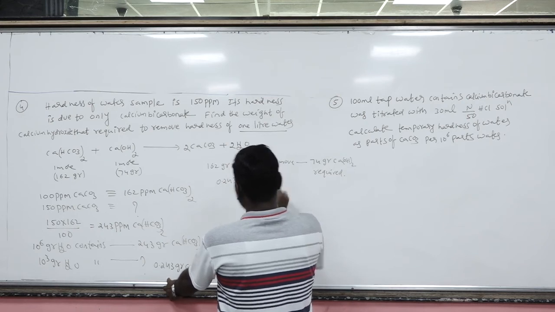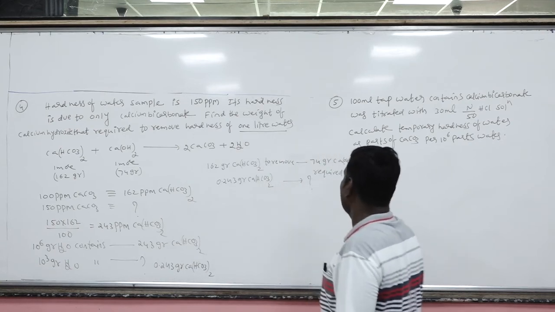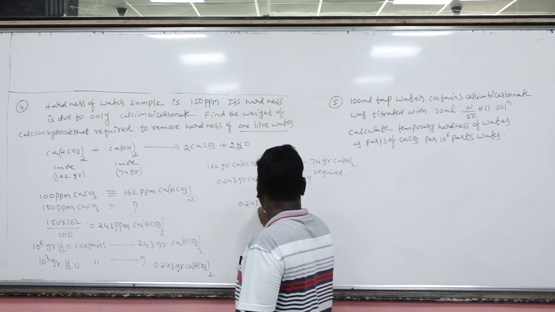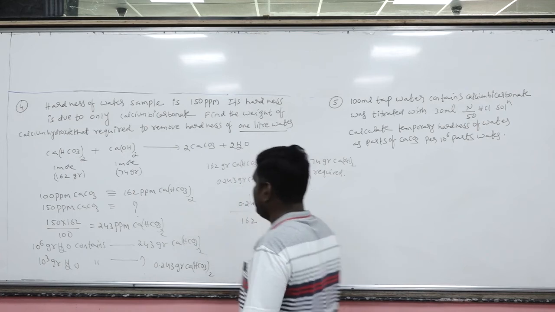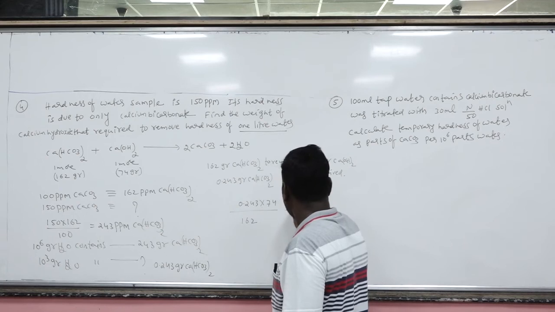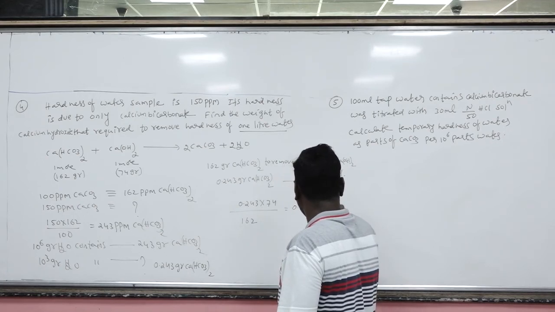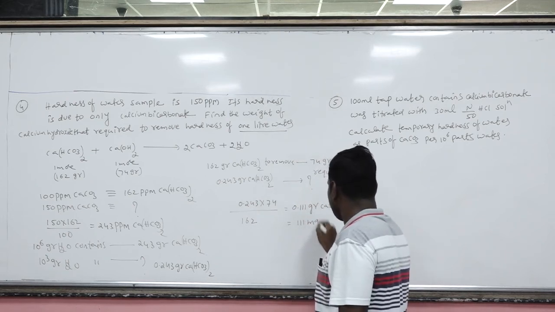That is 0.243. Then how many grams of calcium hydroxide will be required? 0.243 into 74 upon 162. Okay. Now this will be 0.111 grams calcium hydroxide. Otherwise, shall I write it in milligrams?